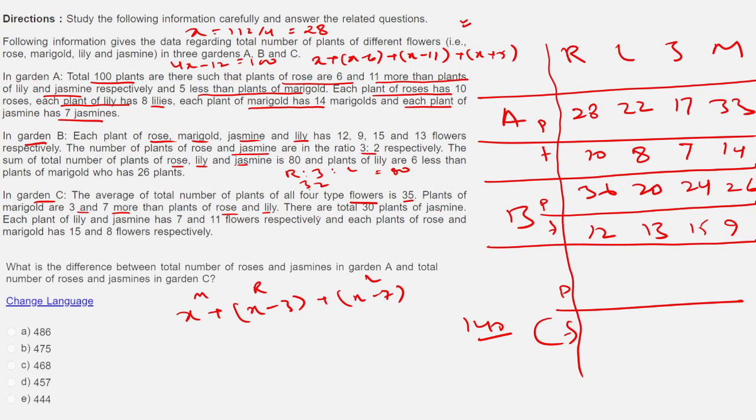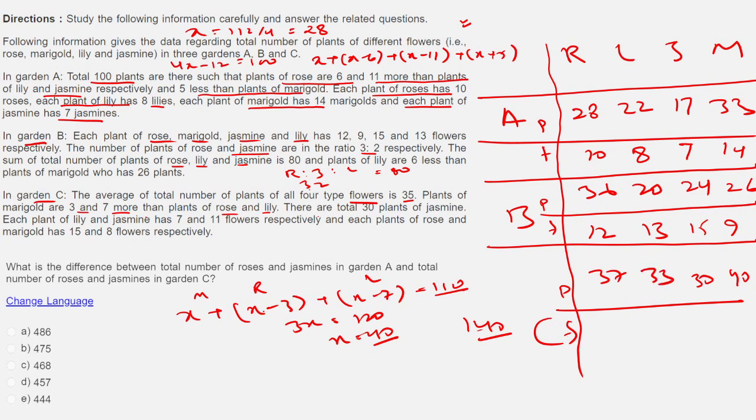There are 30 plants of jasmine. So 30 of jasmine I can just put directly. If this is 30, then I'm left with how much? This is 110, which means 3x is equal to 120, or x is equal to 40. And what was my x here? This was marigold. So marigold I'll put 40.